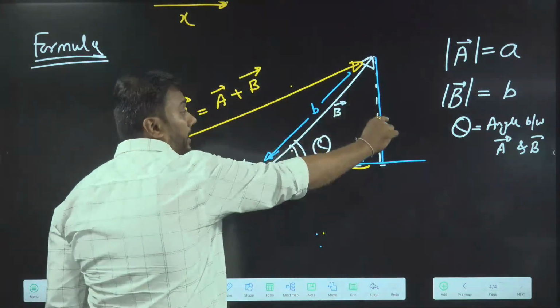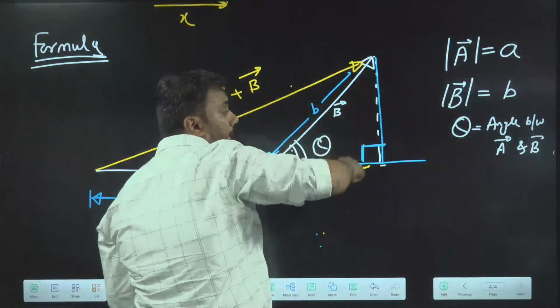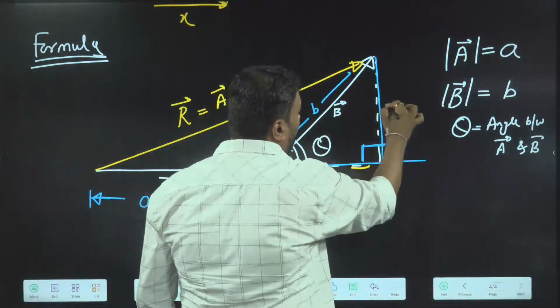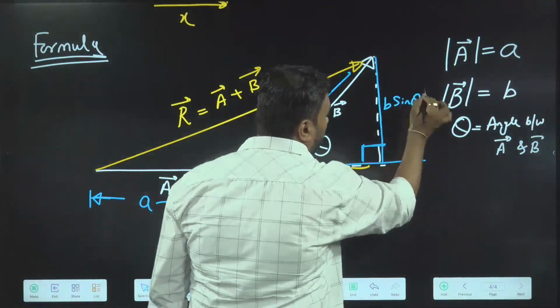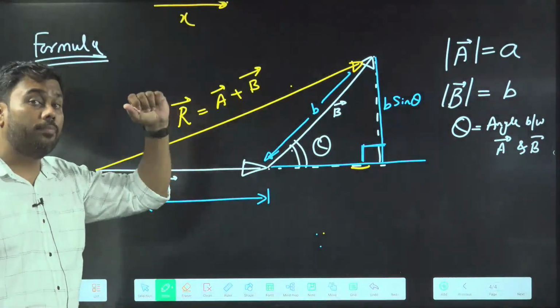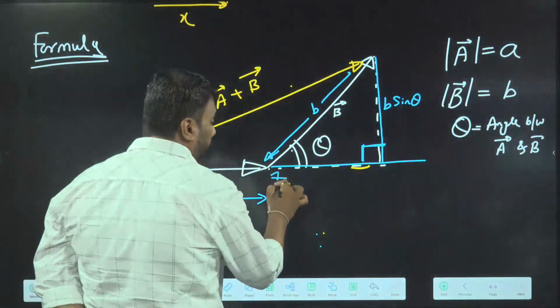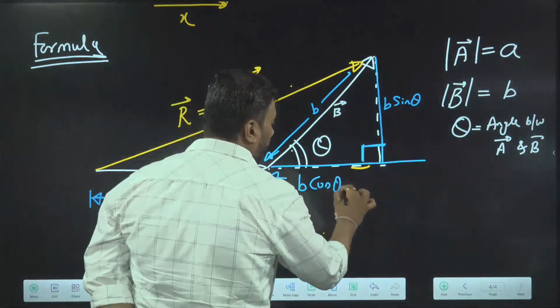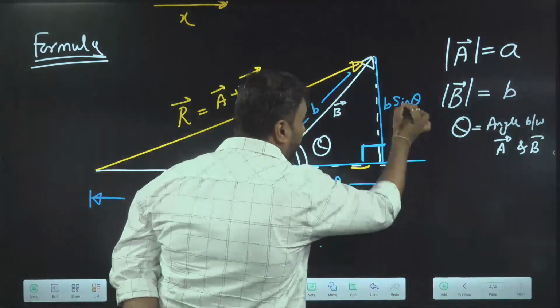In front of theta, this is called perpendicular, and perpendicular can be written as hypotenuse into sine theta. Base is hypotenuse into cos theta. We have covered this in basic mathematics.